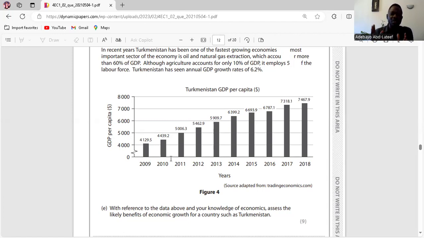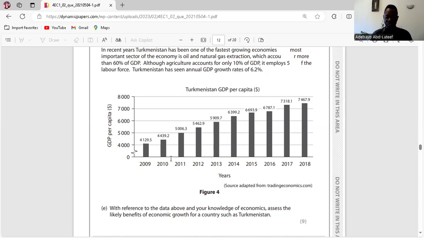The lowest income is always in the primary sector of the economy, which agriculture is part of. In the primary sector, they witness the lowest income. The highest income comes from the tertiary sector of an economy. So if you want to witness low income, you have to be in the primary sector. They said the largest proportion of the workforce, that's 50%, is in the agricultural sector. That means there's poverty in Turkmenistan.